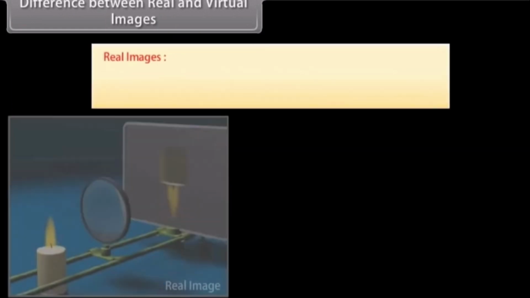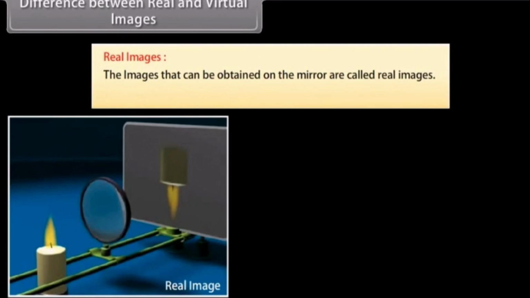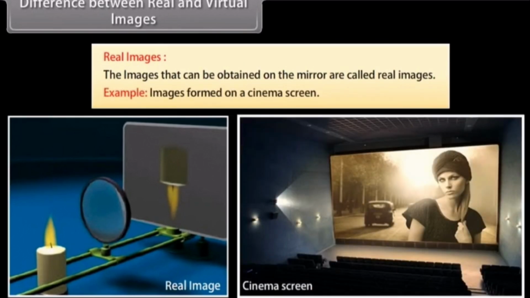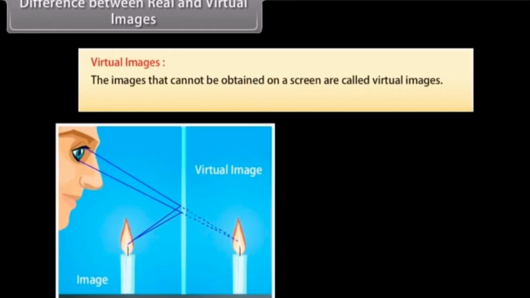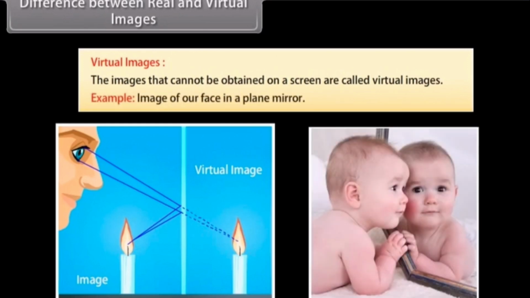Difference between real and virtual images. Real images. The images that can be obtained on a screen are called real images. Example, images formed on a cinema screen. It is formed by a concave mirror. Virtual images. The images that cannot be obtained on a screen are called virtual images. Example, image of our face in a plane mirror. It is formed by a concave lens.